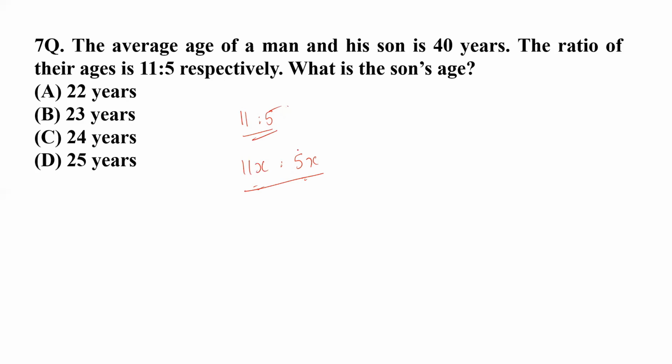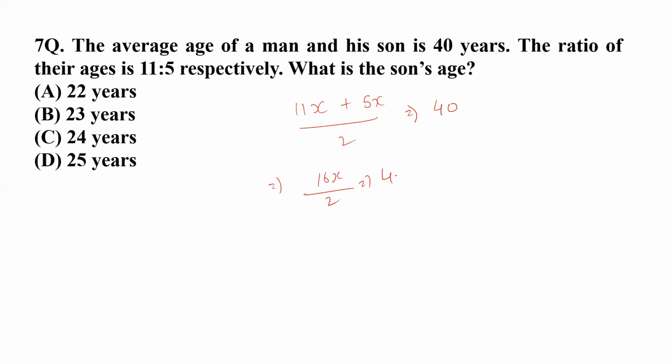The average is also given. This is the 40 years average. You know that this is the sum of all the observations divided by the total number of observations. So if I write 11x plus 5x divided by 2, that should produce the value of the average, which is already given as 40. First of all, I'm going to solve this equation. 16x divided by 2 should produce the value of 40. So x should be equal to 80 divided by 16, and if I solve that equation, I get the value of 5. So x should be 5.